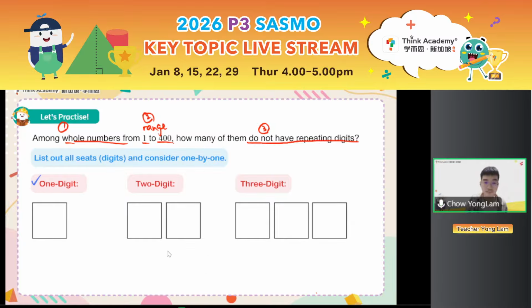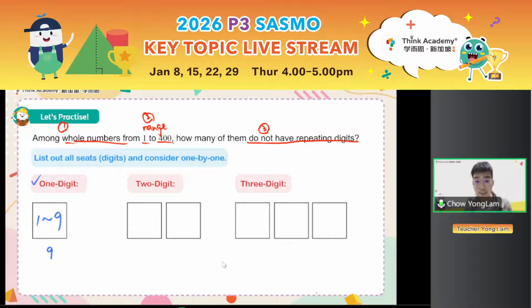First, the 1-digit number, very easy. How many 1-digit numbers are there? Since there's only 1 digit, definitely you cannot repeat. So actually all of 1 to 9 is possible. Any digit from 1 to 9 is okay. There are 9 ways, so there are 9 numbers.